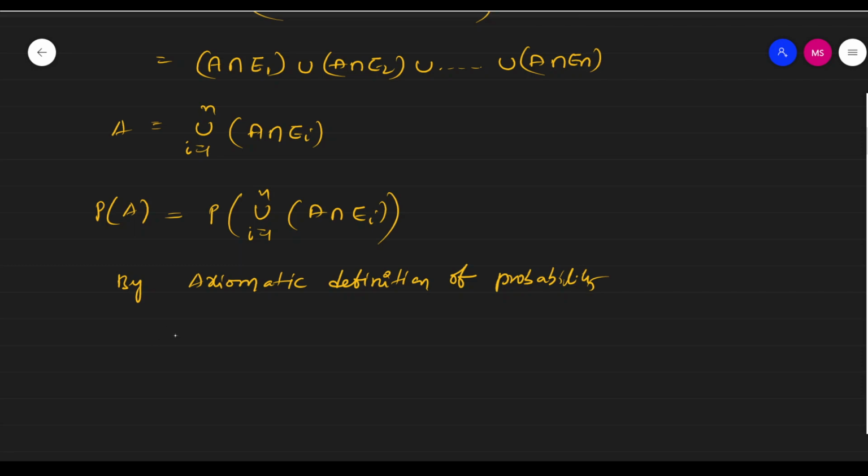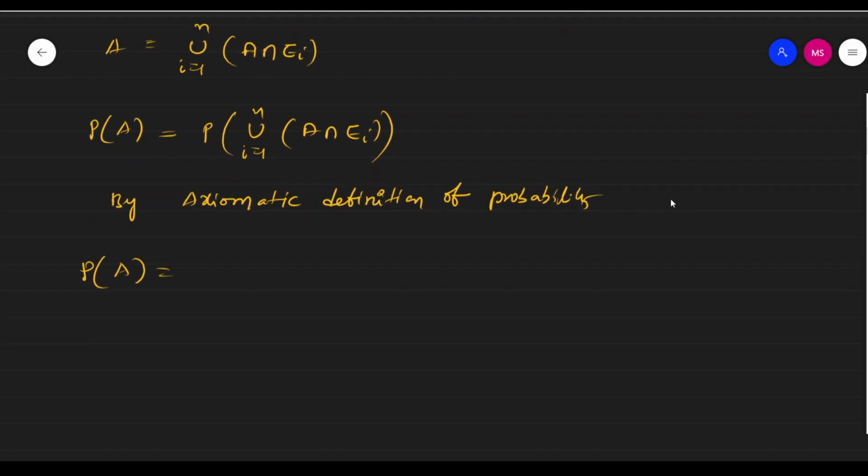Apply the additivity axiom. Therefore P of A is equal to, what is the third axiom? The union turns into summation. So summation i running from 1 to n P of A intersection Ei.